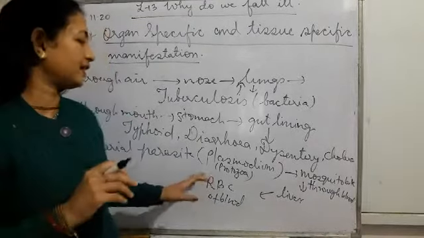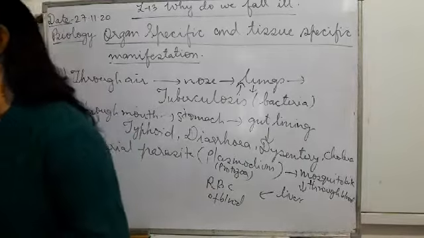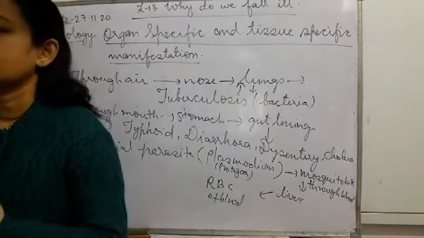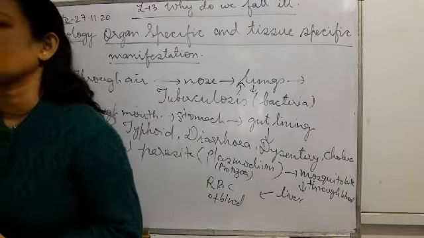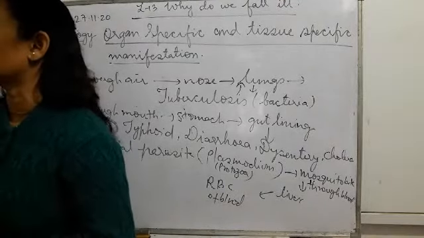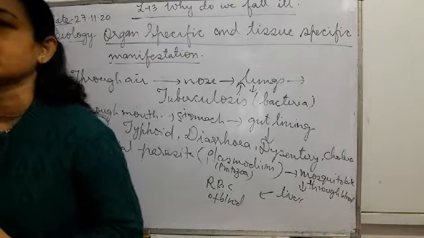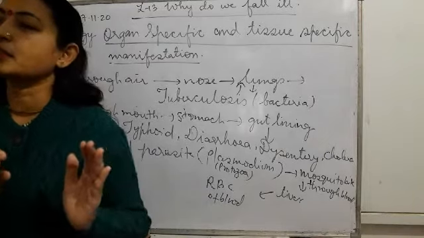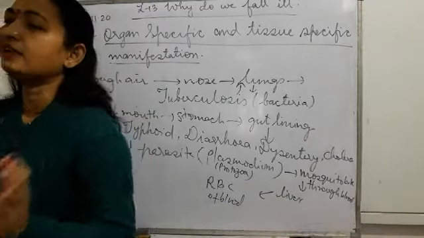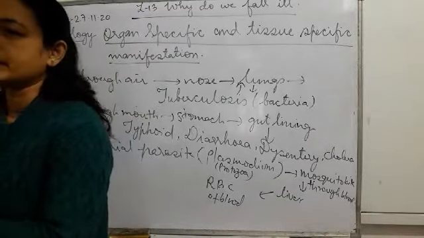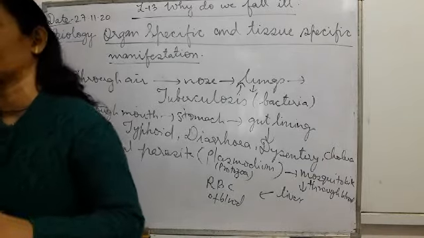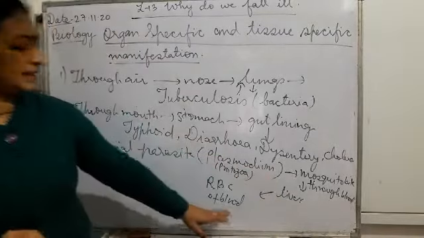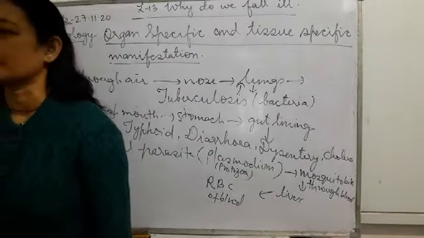So this parasite, in its life cycle, needs two hosts. The mosquito is essential, and so is a warm-blooded animal, which can be a human being or any other animal. Half of the life cycle is completed in the mosquito, and half in the warm-blooded animal. So through a mosquito bite they enter the liver, and they get into the RBCs of the blood.